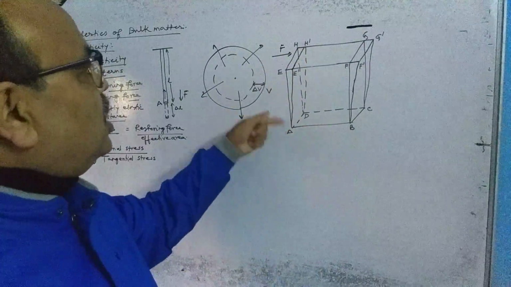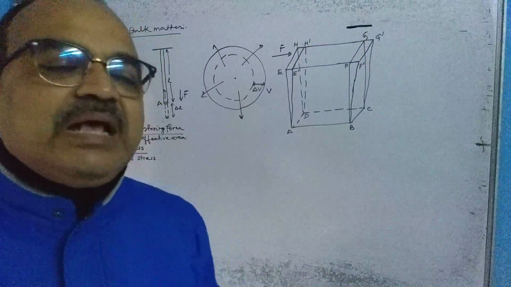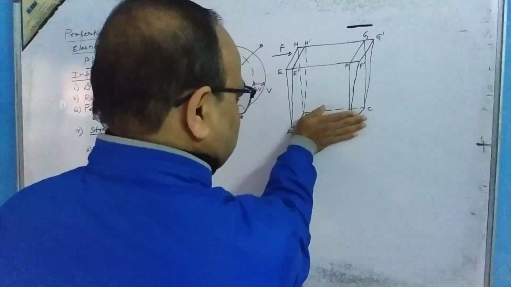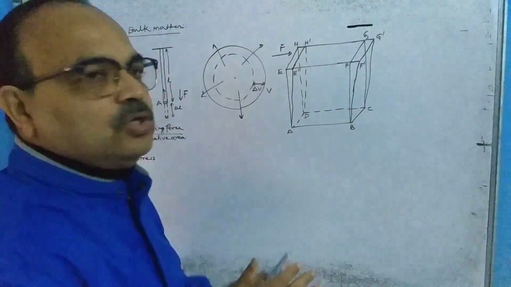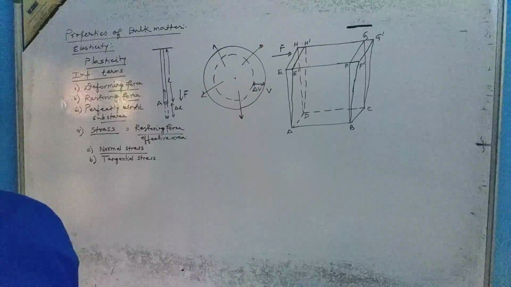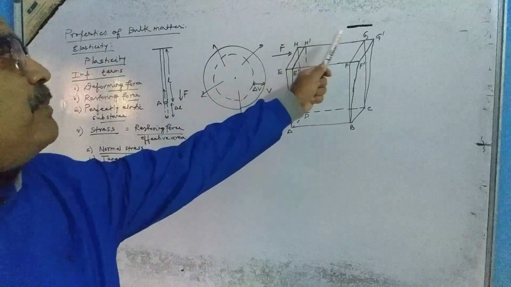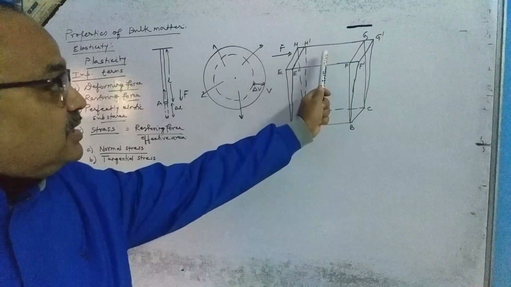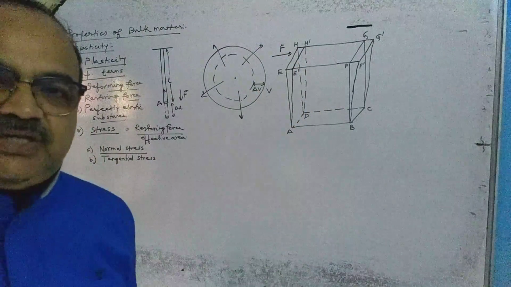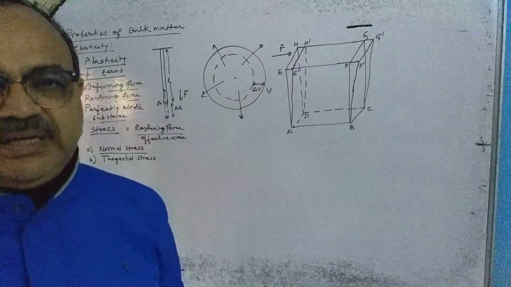So this is the case of the tangential stress. I am keeping ABCD fixed, and giving the force on the top surface. So that is force. This is a tangential force. By area, which area will be considered? The top area will be considered. So this is the case of the tangential stress. Some more terms will continue in the next lecture.